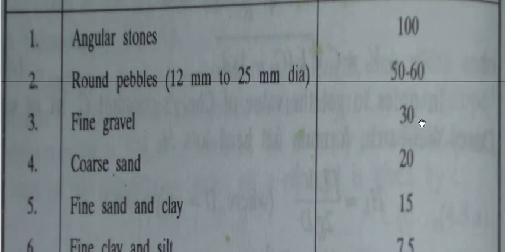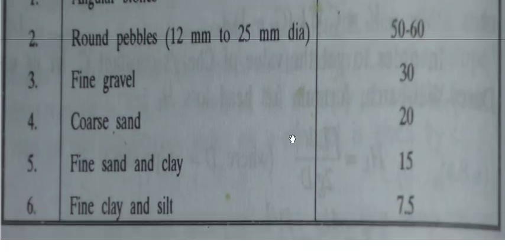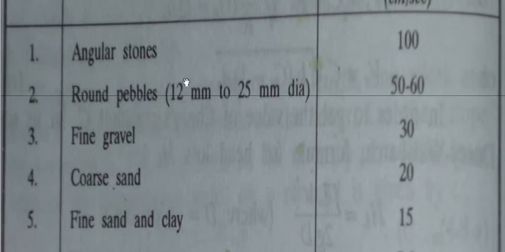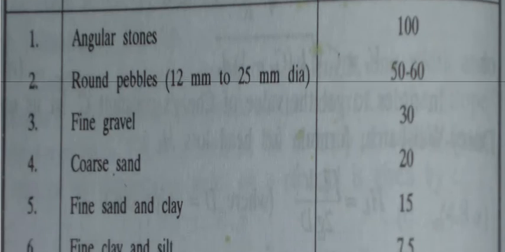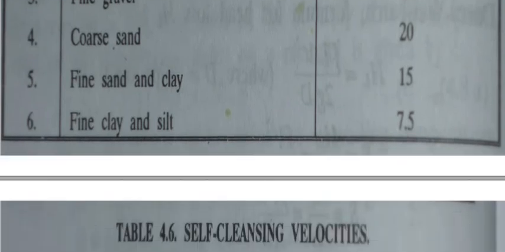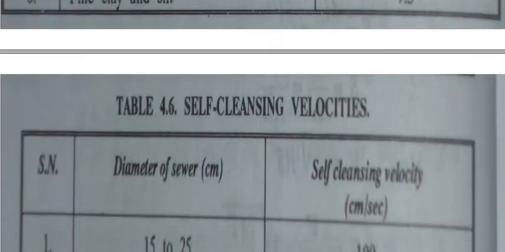Fine gravel 30, that is about 0.3, coarse sand 20, fine sand 15 centimeters per second. You can see that all such finer impurities, that is fine gravel, coarse sand, fine sand, clay, fine clay and silt, can be removed even if the self-cleansing velocity is less. But the major challenge is that if angular stones or some other impurities are present, then your velocity should be more than 0.75.